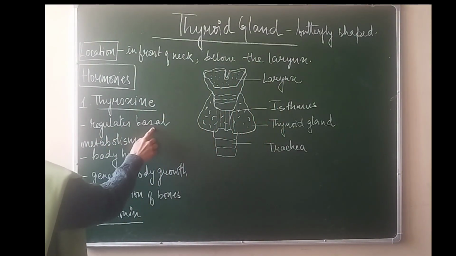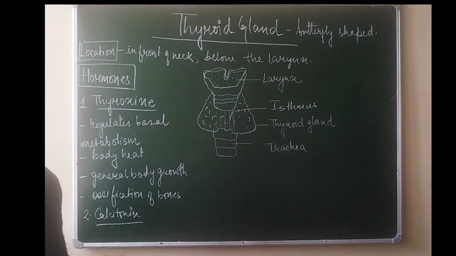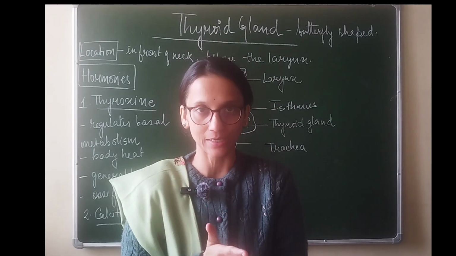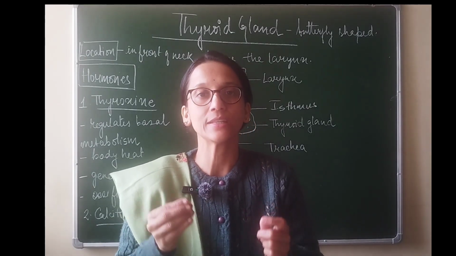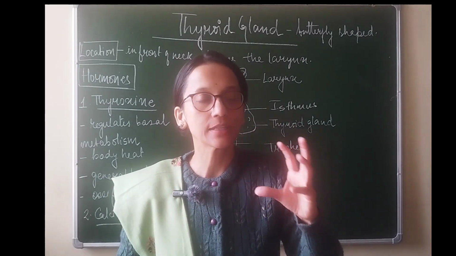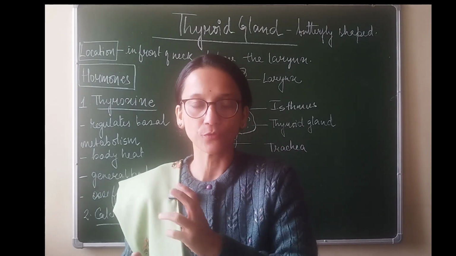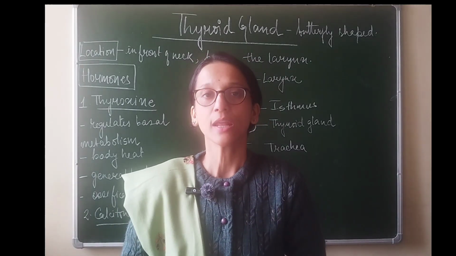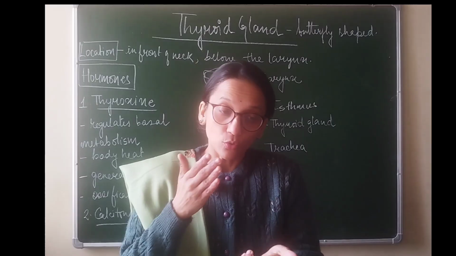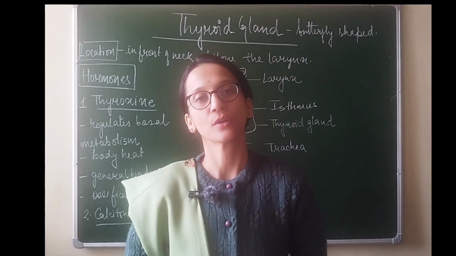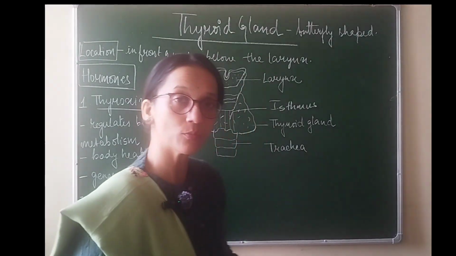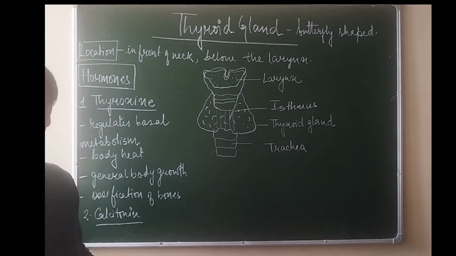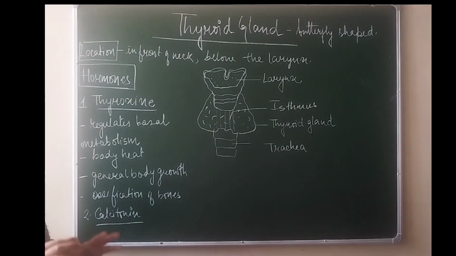The first important function is it regulates the basal metabolism. Now let me explain to you what is metabolism. Metabolism is that process which helps in breaking down food in presence of oxygen to release energy. Now some of this energy is released in the form of ATP and some of it is released in the form of heat. So this rate of metabolism will actually determine how energetic you are and how much heat your body can produce. So this reaction is directly under the control of the thyroxine hormone. So if this hormone is produced in proper amount in your body, your metabolism is going to be normal and there will be enough body heat that will be produced.